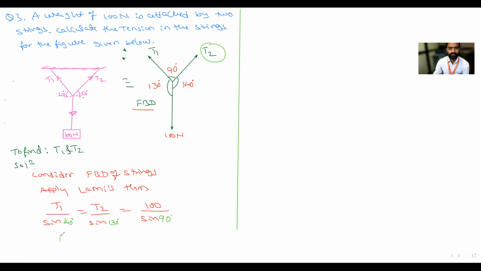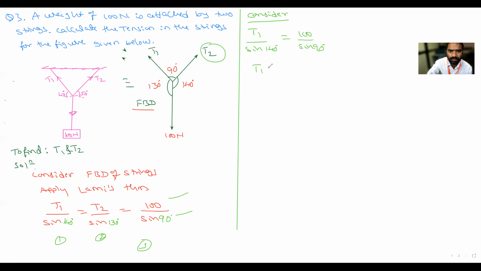This is the first term, this is the second term, this is the third term. In the third term, 100 is known, sin 90 is known. In the first term, T1 is unknown, in the second term, T2 is unknown. So consider first and third. First is T1 divided by sine of 140, equal to 100 divided by sine of 90 degree.